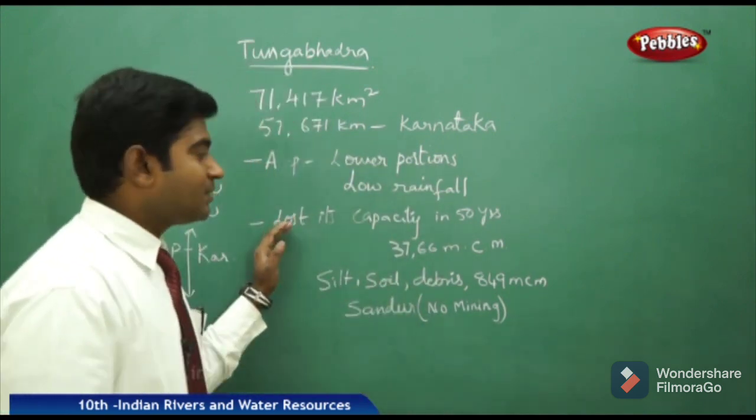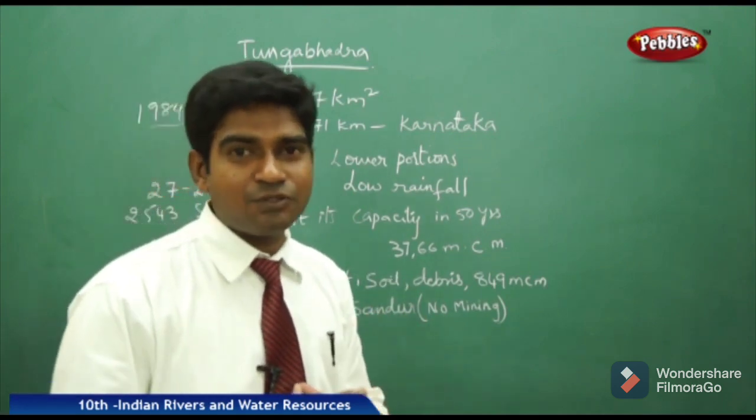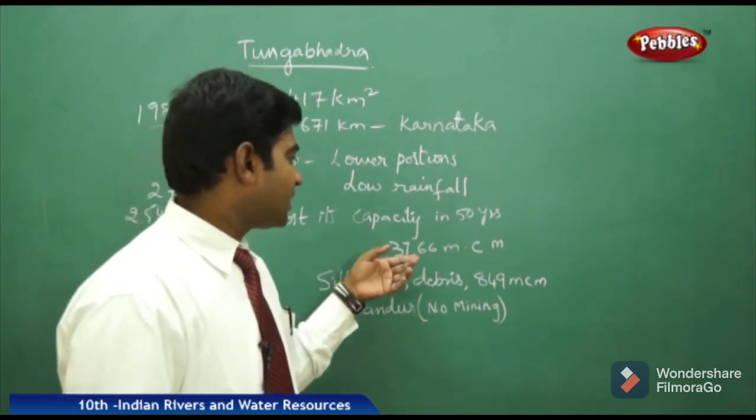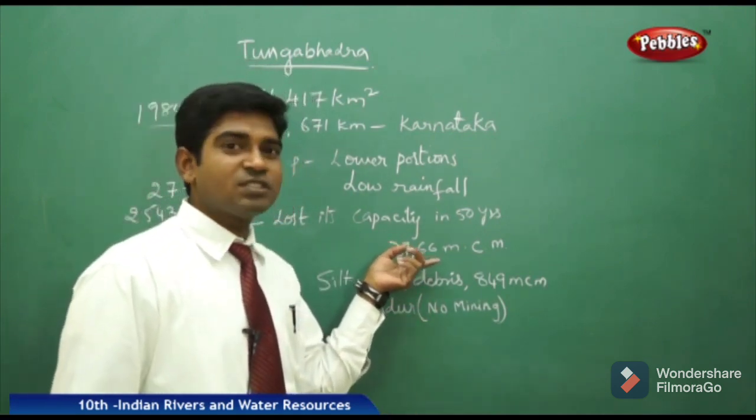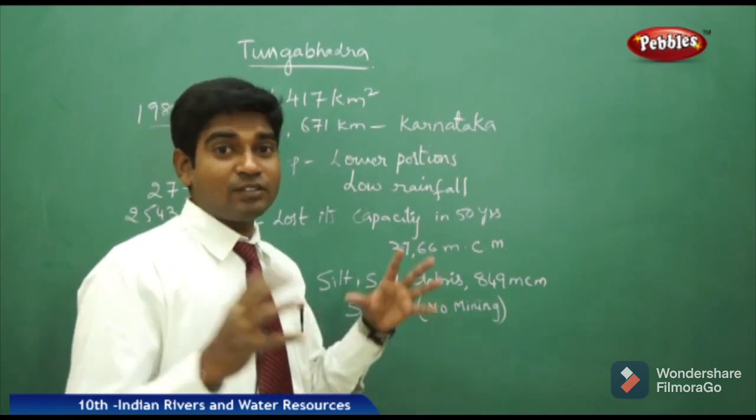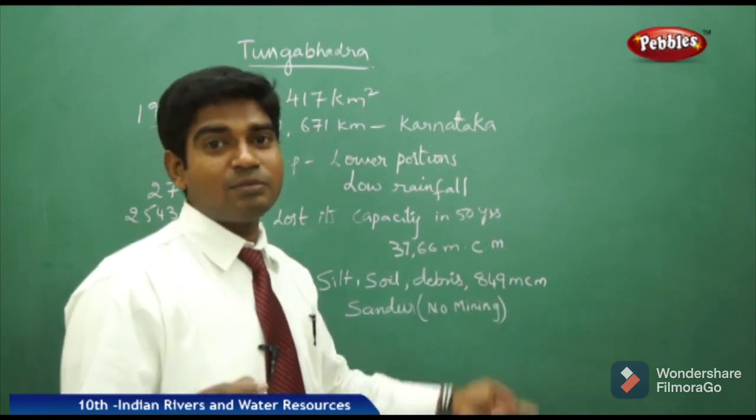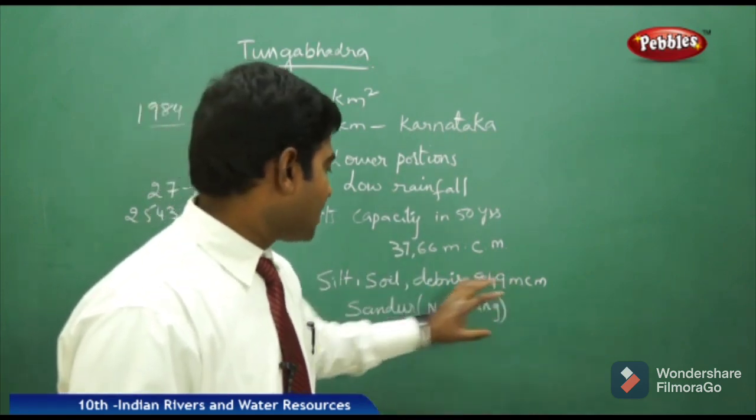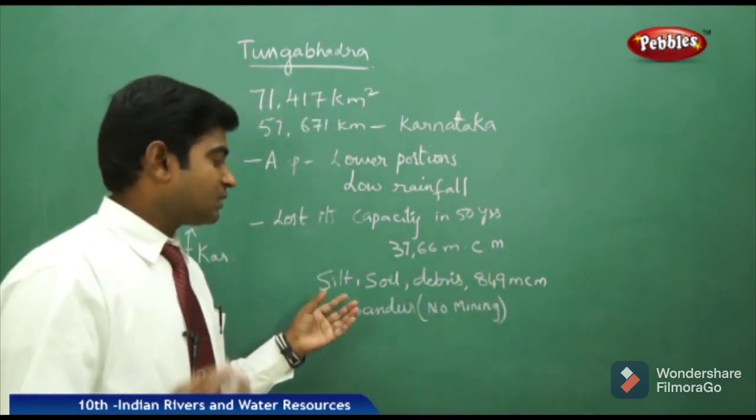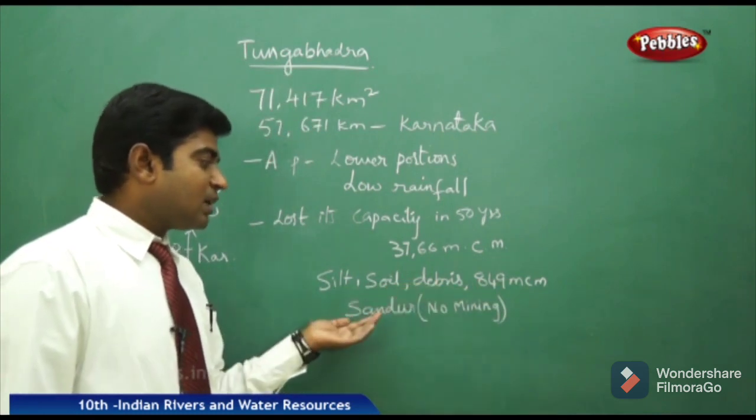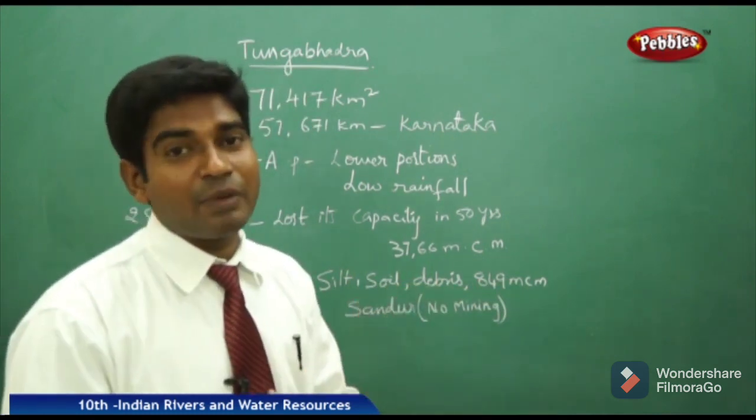Coming to the capacity of the Tungabhadra dam, in the last 50 years it has come down considerably. Its storage capacity was 3,766 million cubic meters, but it has come down to 849 million cubic meters because of various reasons like silt, soil erosion, debris, and the major issue of mining.